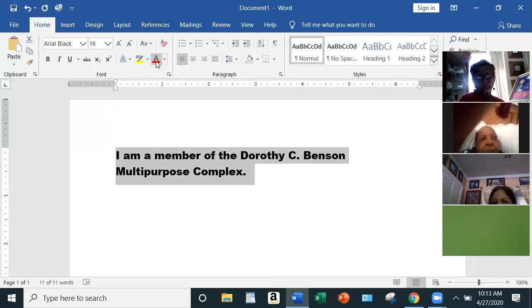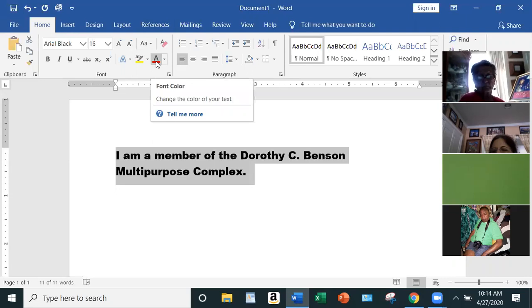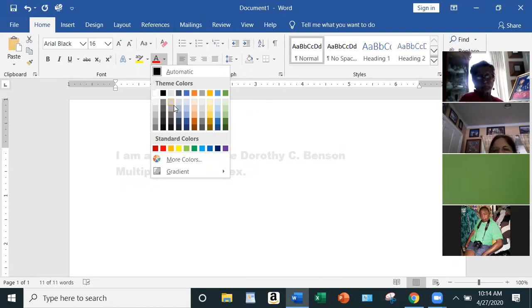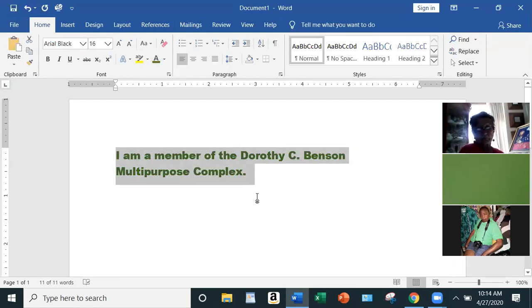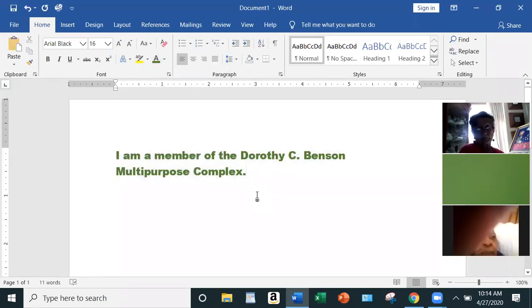Then we want to go here to font color. Same thing, you do the drop down and look how many colors are in here. Let's choose green. Left click, and now that has been changed. So now the next step I want to show you is how we are going to save this document.